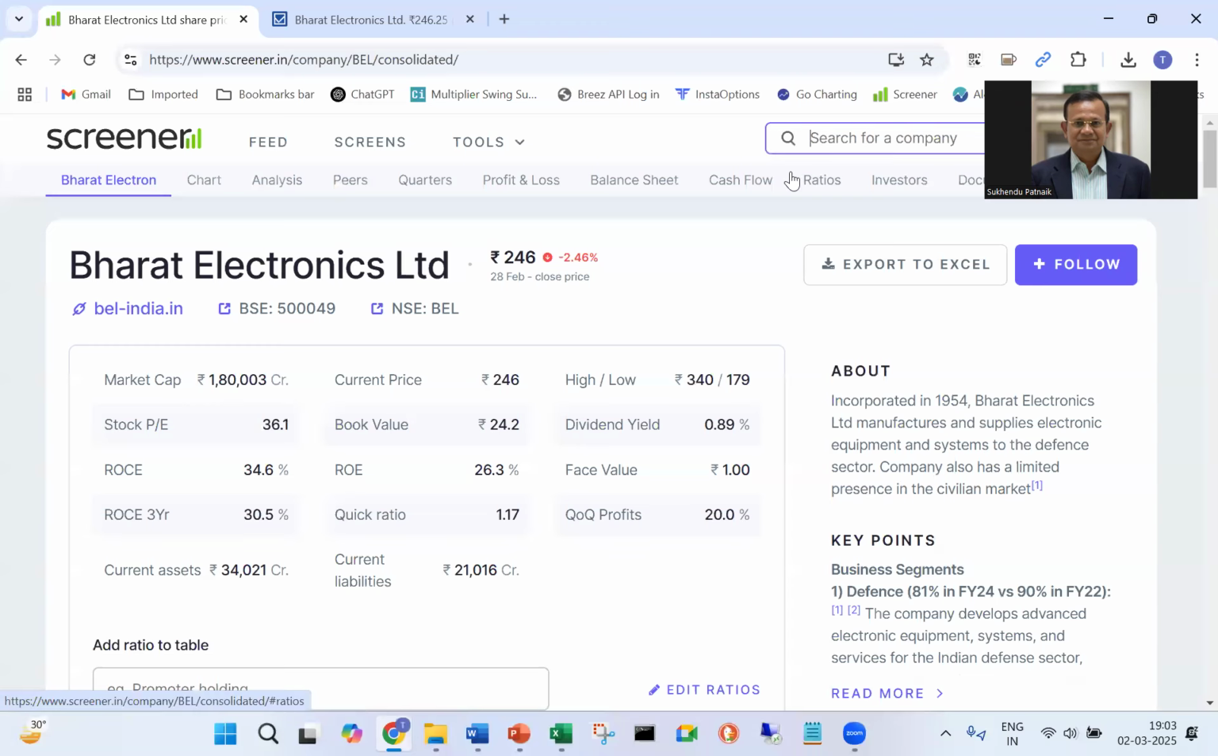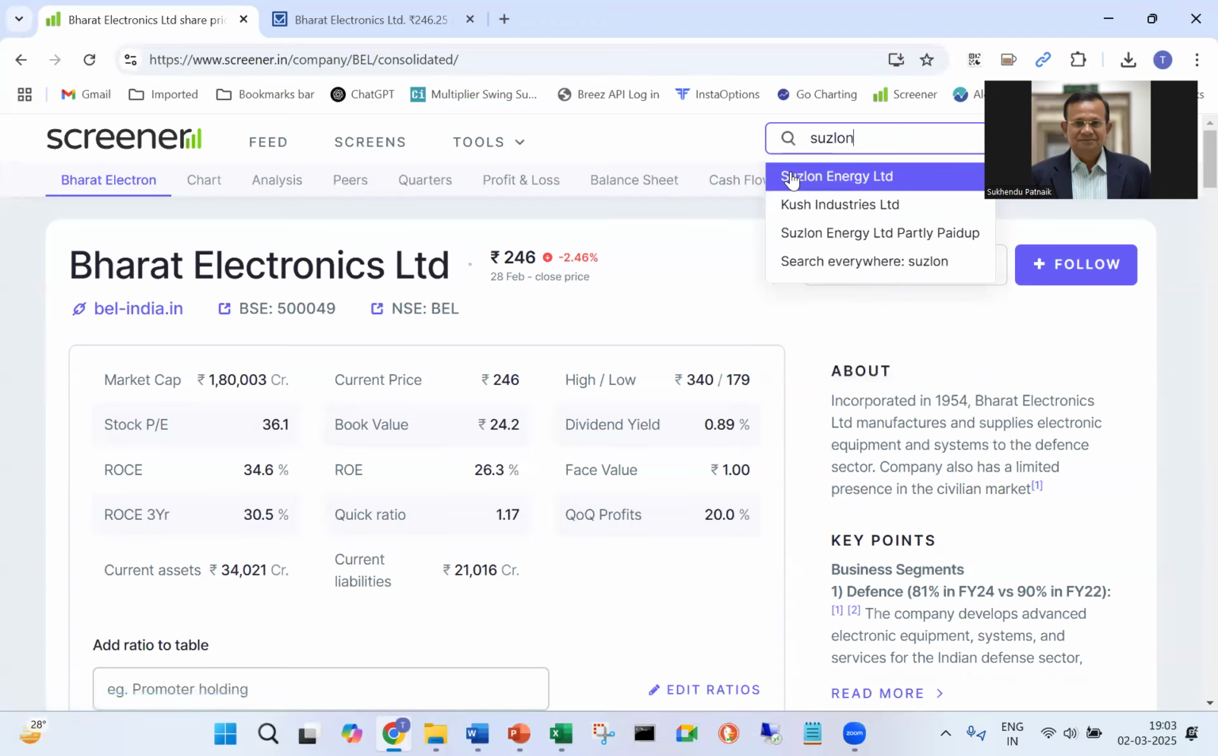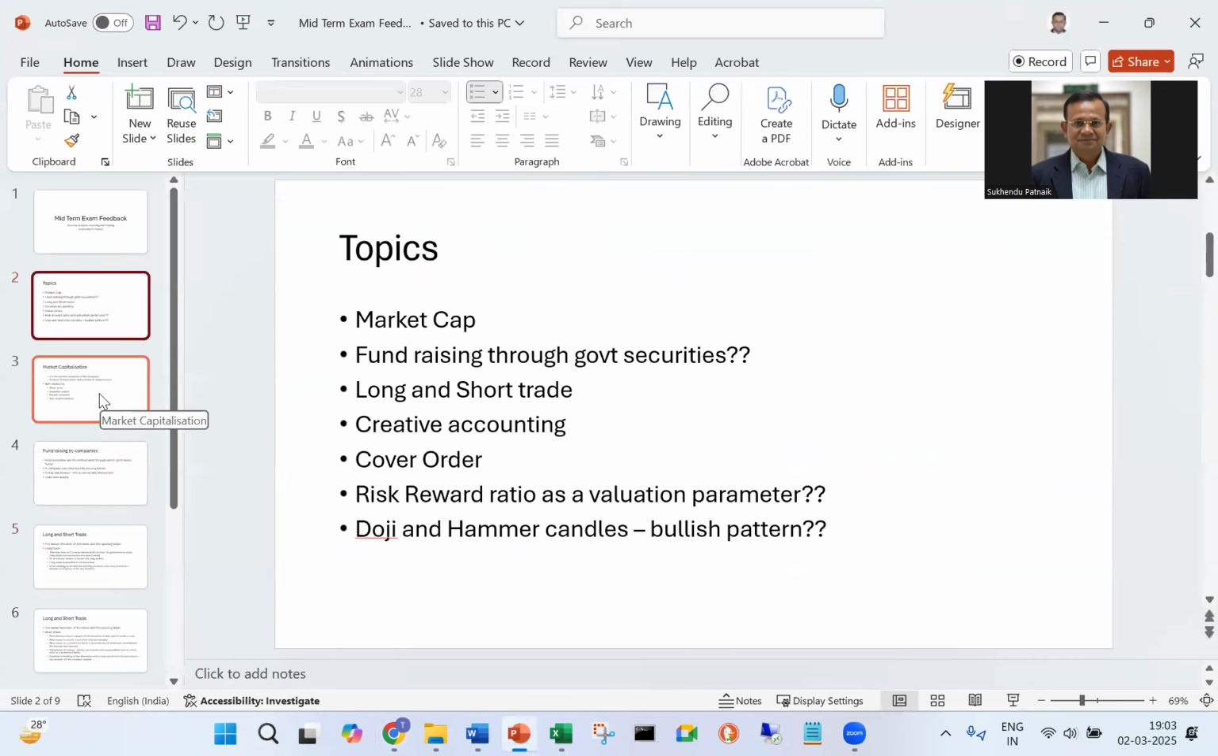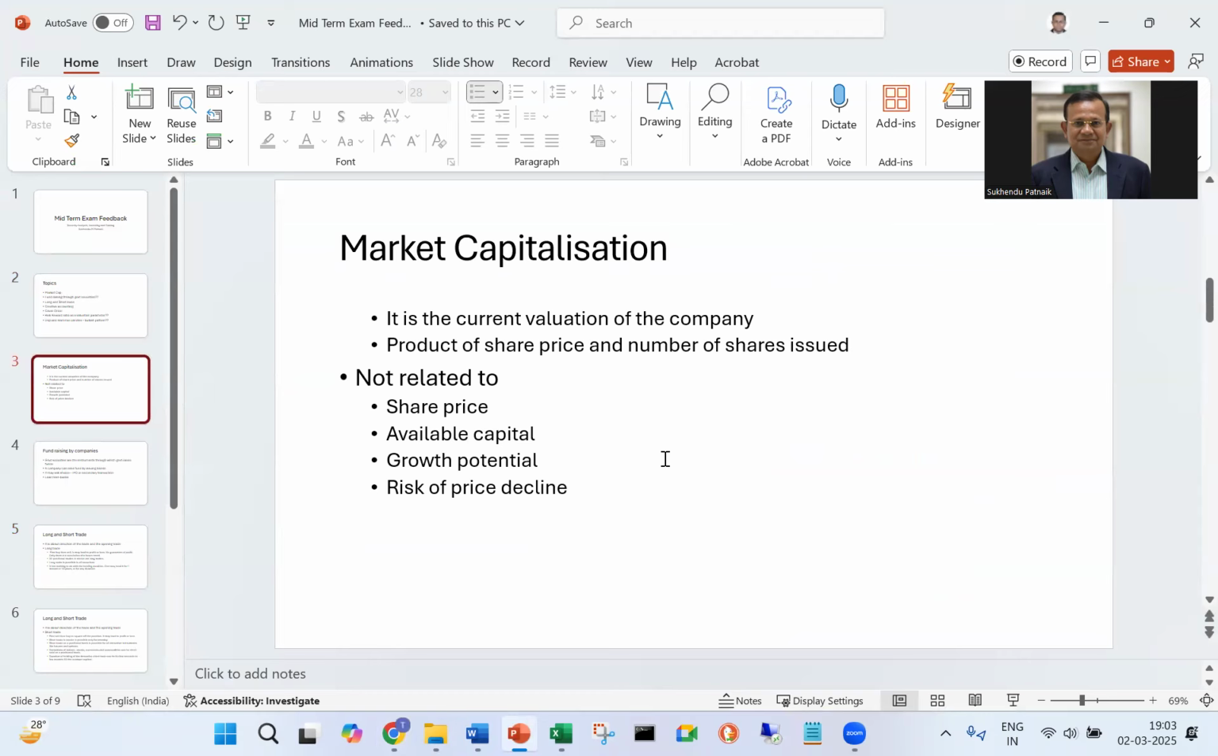Now, suppose you go for any company. Let me take Suzlon Energy. This market cap is 67,000 crores. So 67,298 crores divided by 49.7 gives a number which tells how many shares the company has issued. As simple as that. But many students have written the share price or the available capital. No, it's not. Market capitalization is only the product or the multiplication of share price and the number of shares issued.